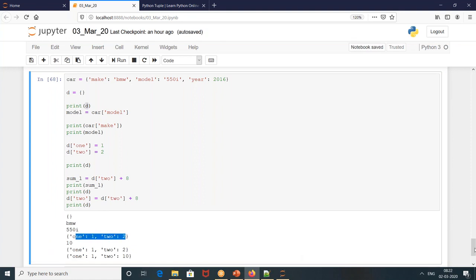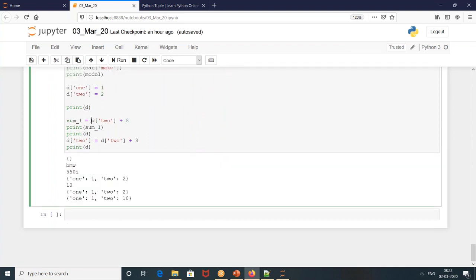Okay, and then what am I doing? D of 2. D of 2 is 2 plus 8. The answer is 10. Okay, when I print D, the answer is 1 of 1, 2 of 2. Okay, did the value change? No. Even though I change the value D of 2 plus 8, it is giving me 2 only. Why is it so? Any catch here? You guys are getting it. Yeah, we didn't replace that, print of D, right?